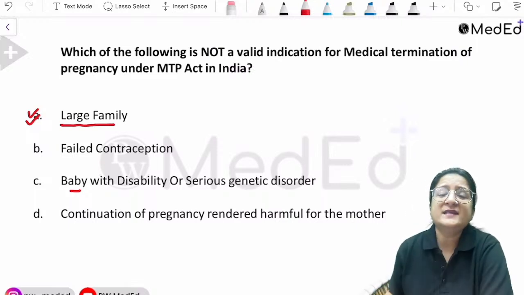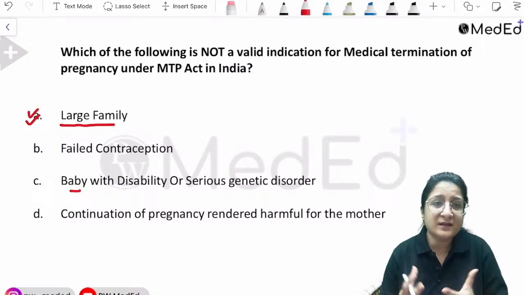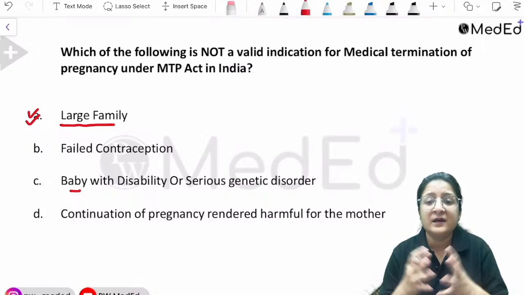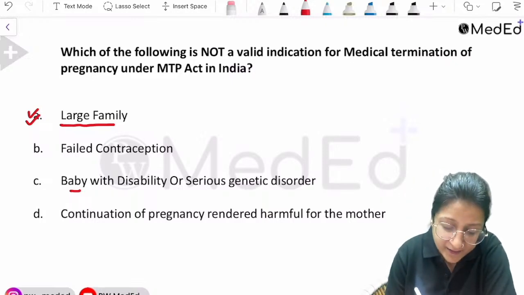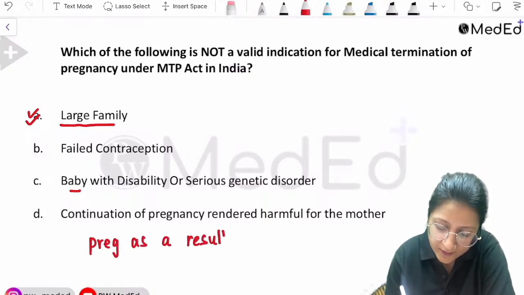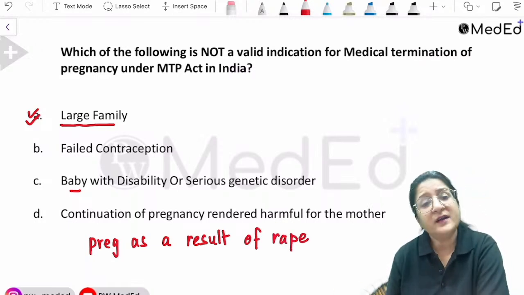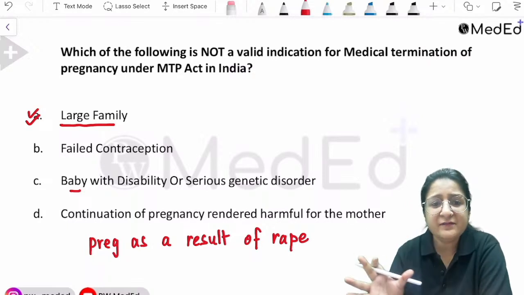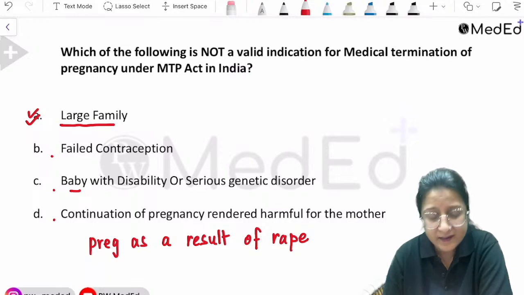Okay, then pregnancy as a result of, let's say for example, rape, which can lead to serious mental stress to the woman, that is also a valid indication. So another valid indication would be pregnancy as a result of rape. Keep that in mind. Okay, so these are your indications. Broadly they will fall under either failed contraception, baby with a serious disability, or mother has a serious condition, or there is a pregnancy as a result of rape.